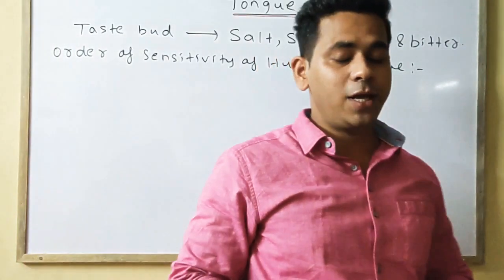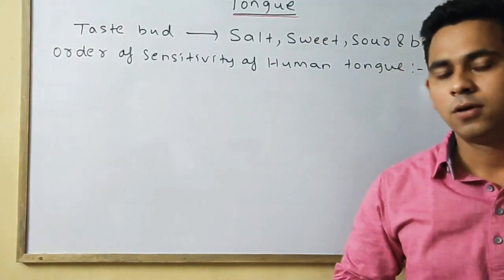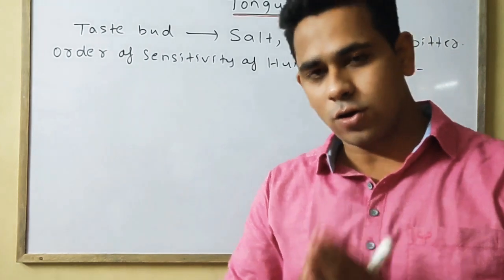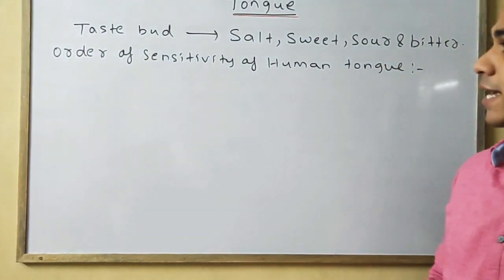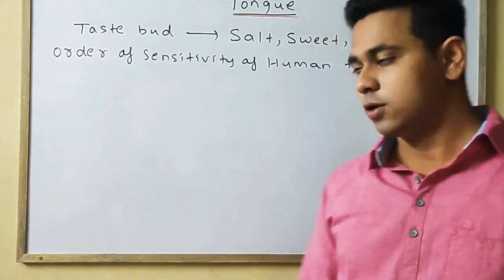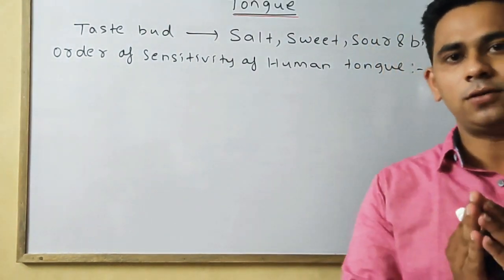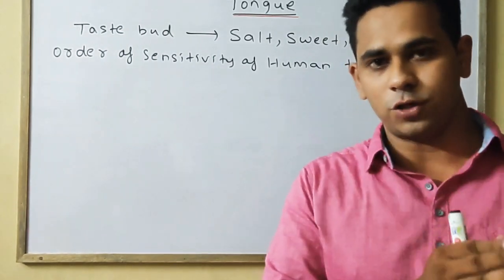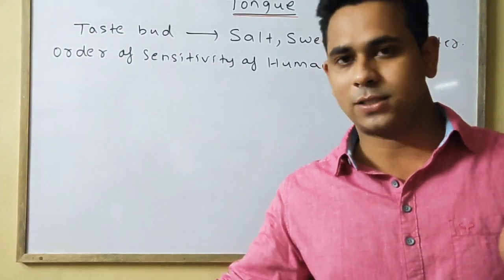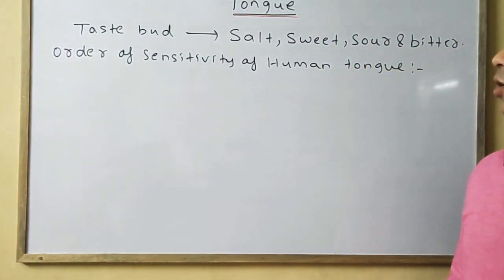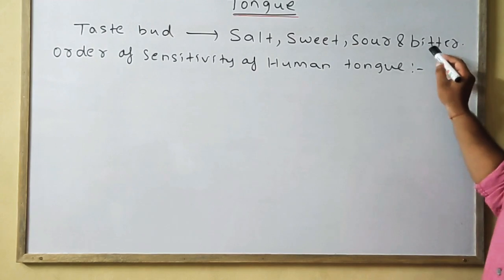Order of sensitivity of the human tongue means which taste our tongue can recognize very soon. The taste that it recognizes fastest, we will write first, and then we will write the next tastes after that. So the order of the sensitivity of the human tongue is, first we'll write the bitter.